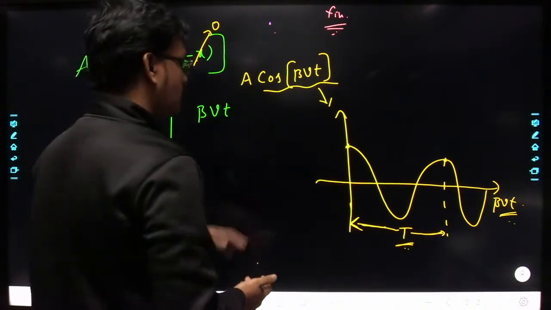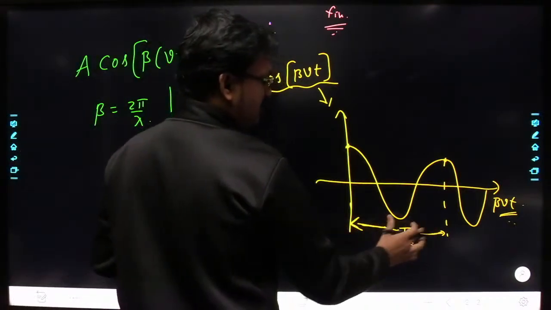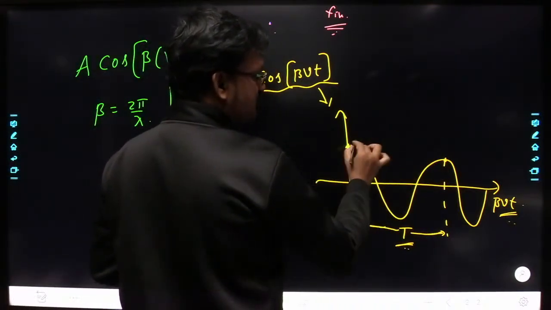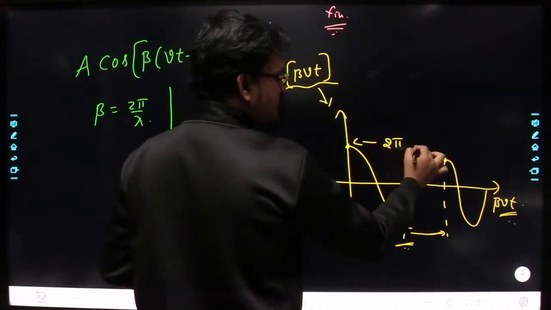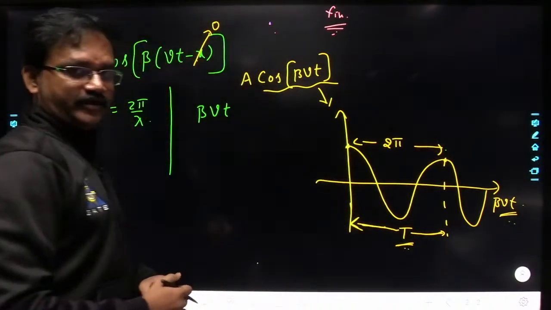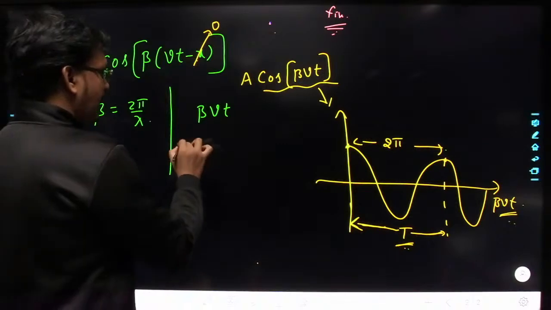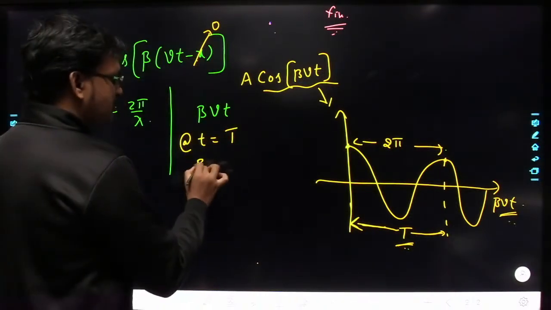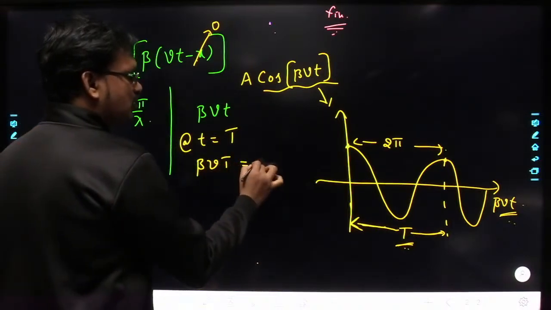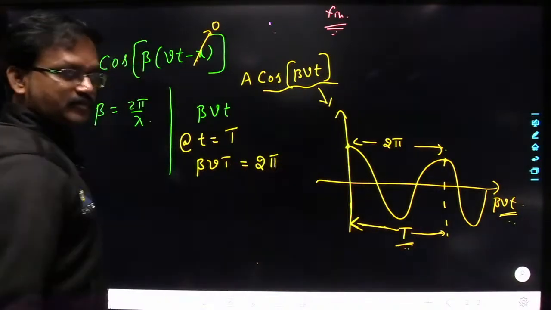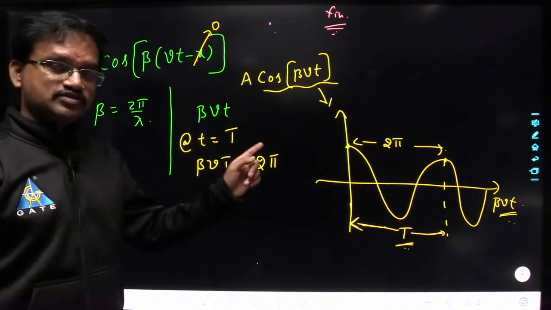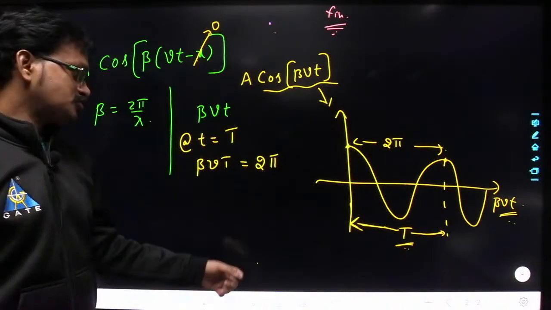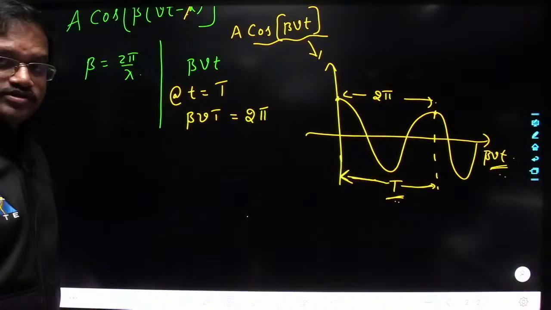So within time period T, what is the change in phase with respect to time here? The change in phase with respect to time is 2 pi radians. So that means at t equal to T, this beta v into t has become equal to 2 pi. This is with respect to time we are dealing. So beta vT is equal to 2 pi.